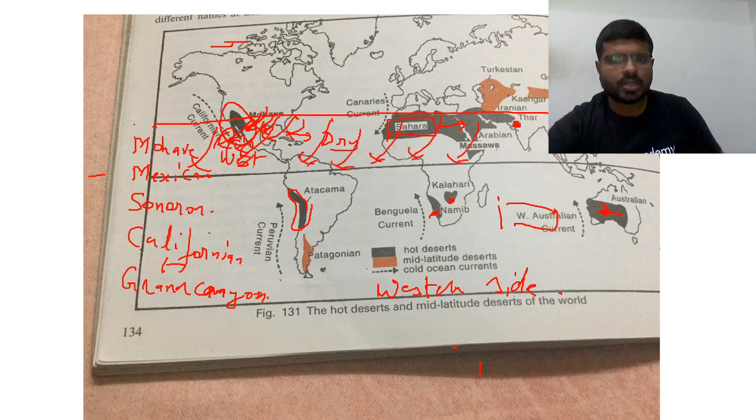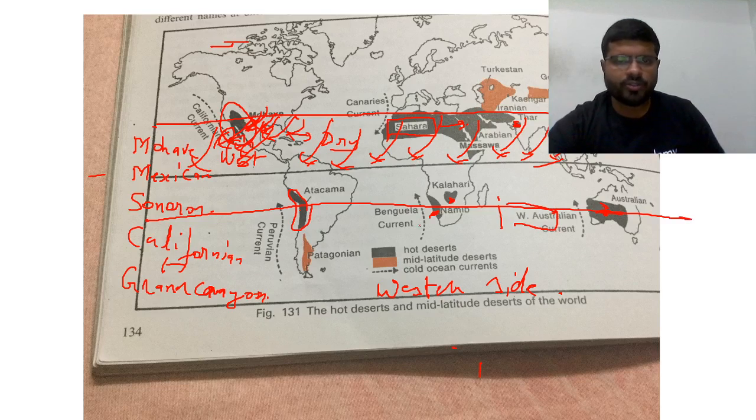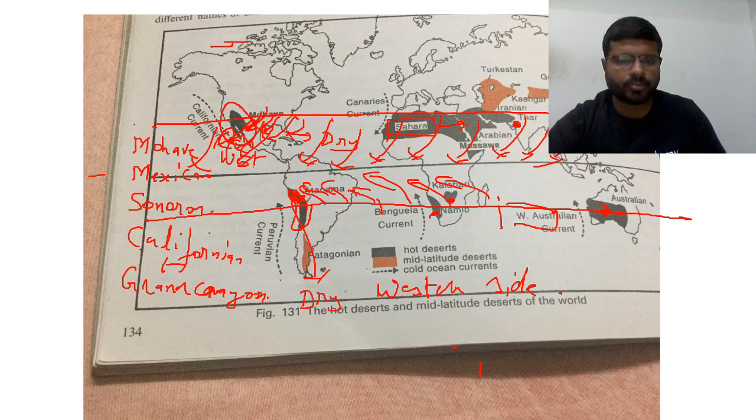So if the winds are coming only in this fashion, imagine the impact. They will not get much rainfall. Similarly here also, the winds are mostly southeast winds, blowing in this direction. By the time they reach here, they will not have much moisture, because of which they become dry.